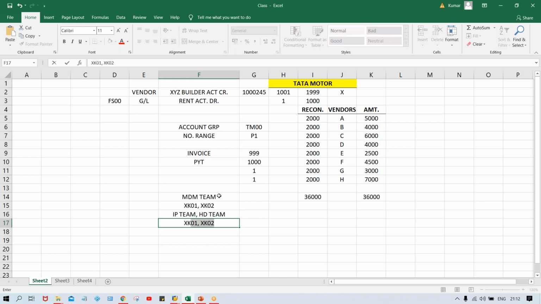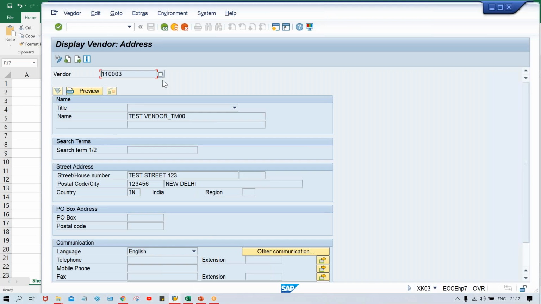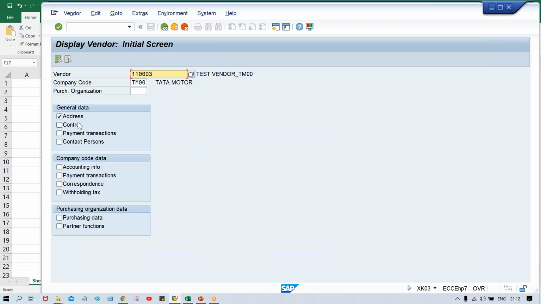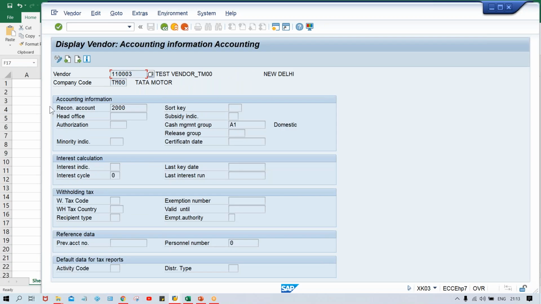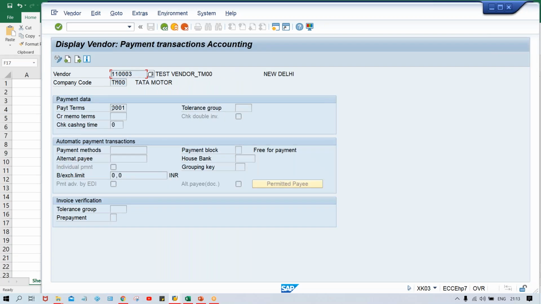are going to get access of XK02 and XK03 transaction codes because they want to check certain details in vendor master. Checking can happen in display mode also. If they want to check what terms of payment is assigned to the vendor master, they simply apply a check mark here and press enter. Here the terms of payment will be there. Which terms of payment is assigned against this vendor? It is 0001. So even in display mode they can get their details.